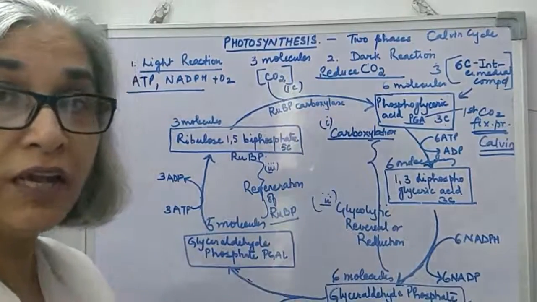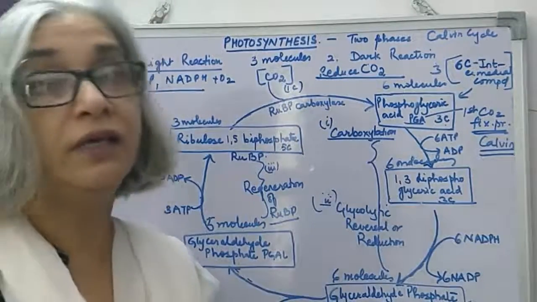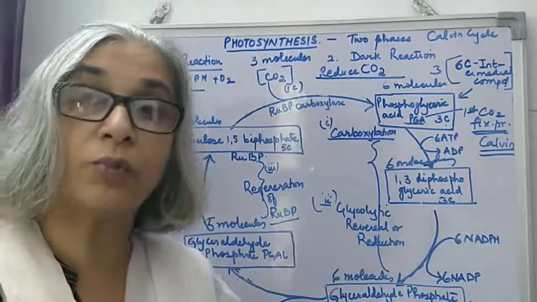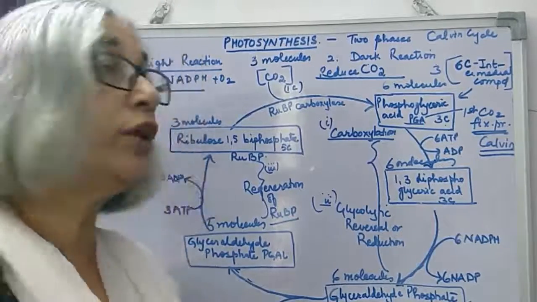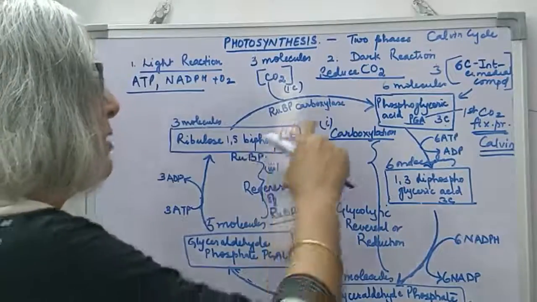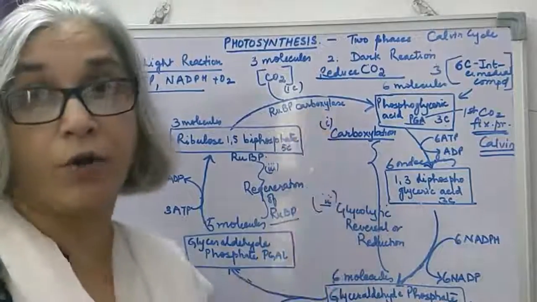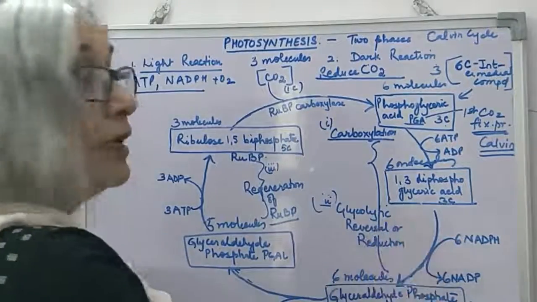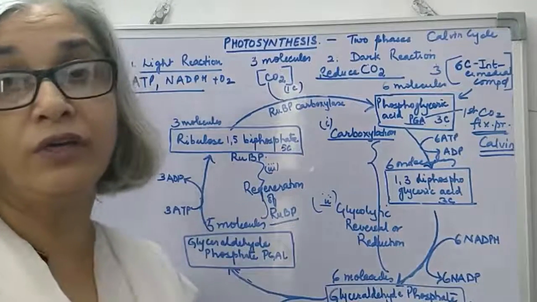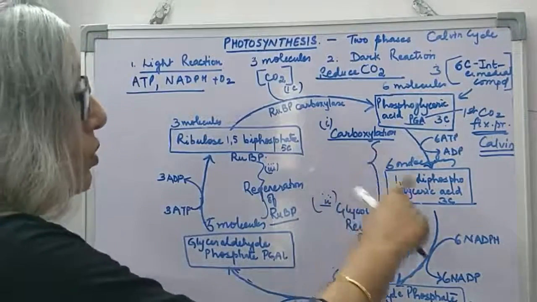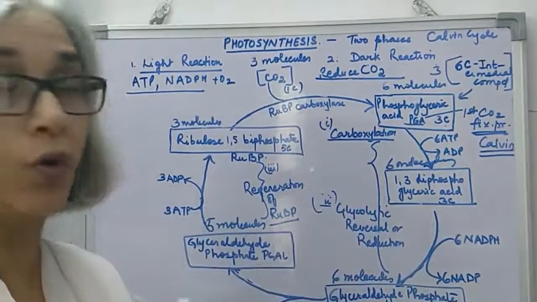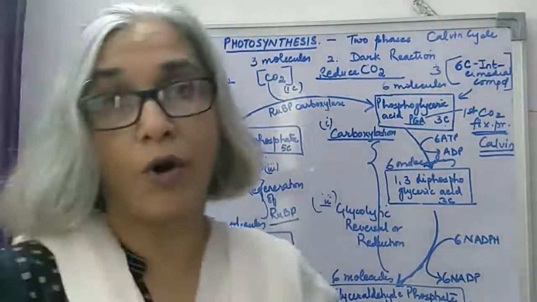So in the beginning when I had said dark reaction is a light independent reaction, but it requires the products of the light reaction to reduce carbon dioxide. Reduction of carbon dioxide takes place in presence of enzyme carboxylase, and RUBP is regenerated at the end of the reaction. So these are the 3 steps. I will just read out what I have explained just now point wise.